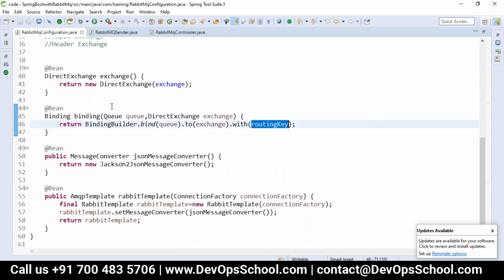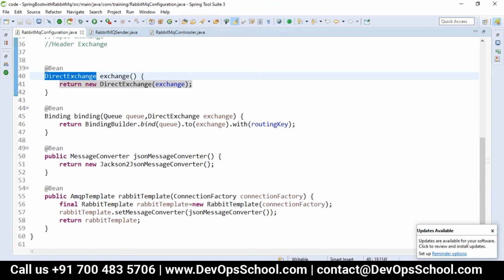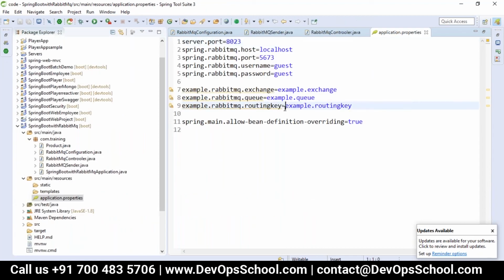As it is a direct exchange, if the routing key exactly matches, then only the consumer can consume it. What is the routing key which we have used? The routing key is example dot routing key. So let me just execute this code.